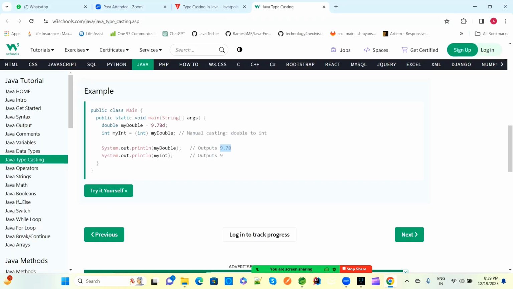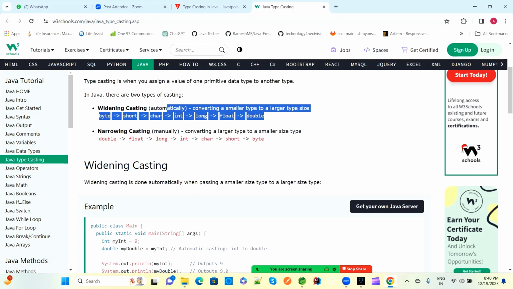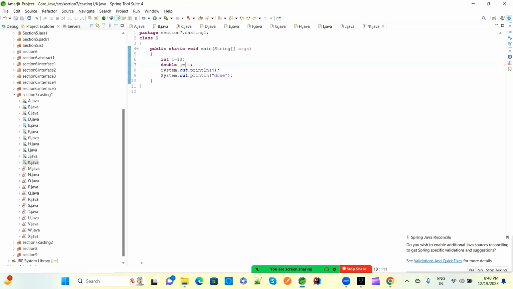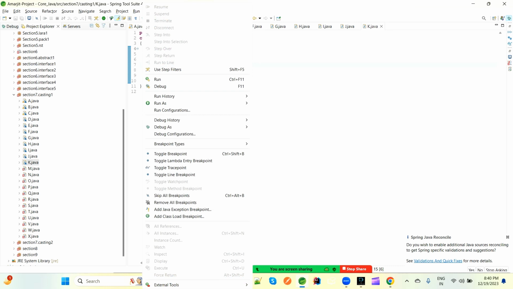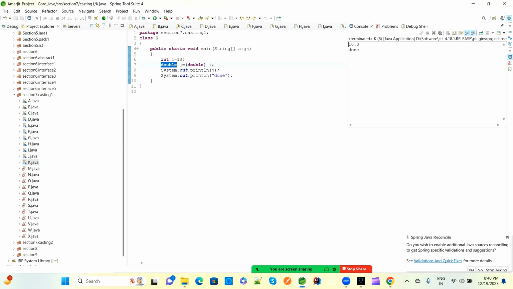Upcasting means this concept will happen: widening casting. So this is converting from a smaller type to a larger type. In those cases it is provided automatically. If you want, you can provide it manually also, no issues. So the output of i will be 10, but the output of j will be double type, because this is double type. So the double type default value is 10.0, and the integer type default value is 10. So here we are printing the j value. So j is double type, means 10.0, done.